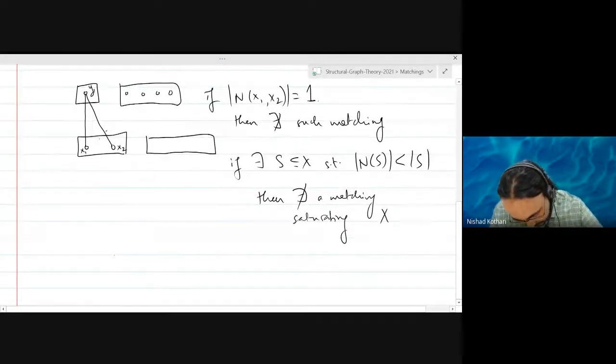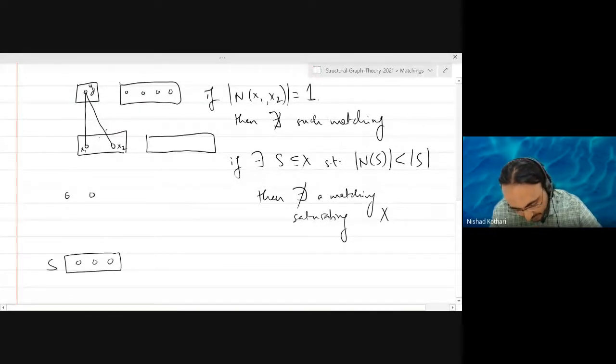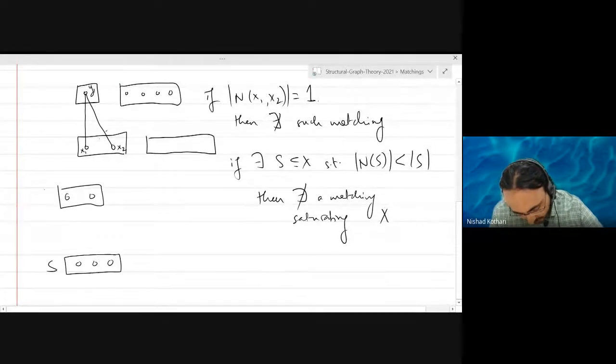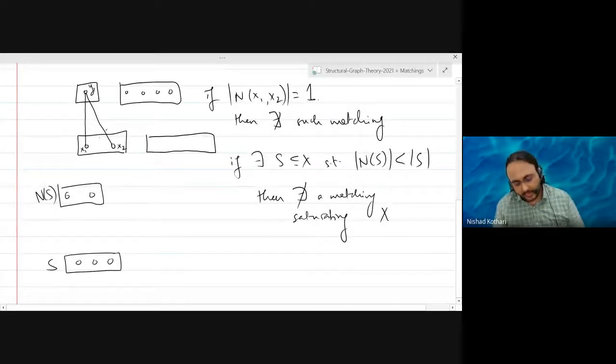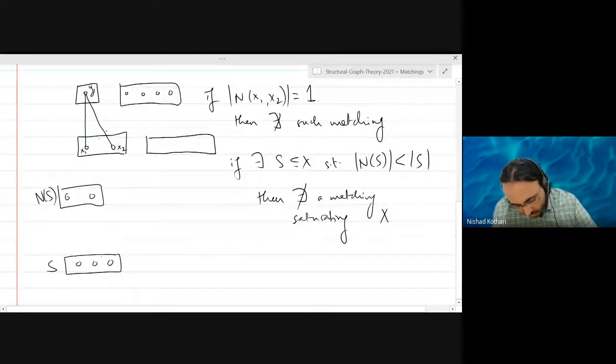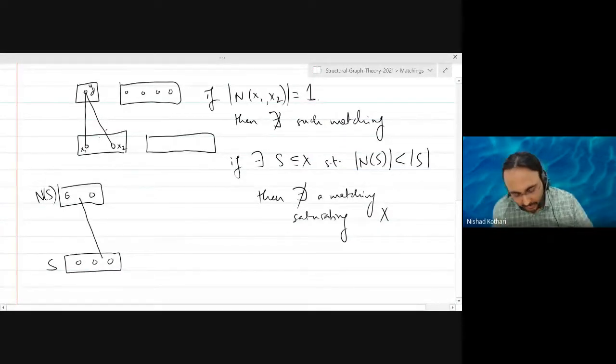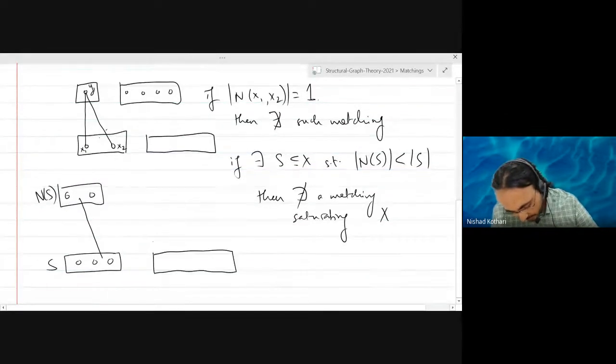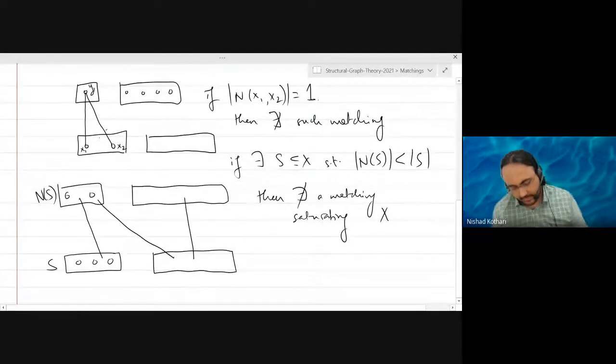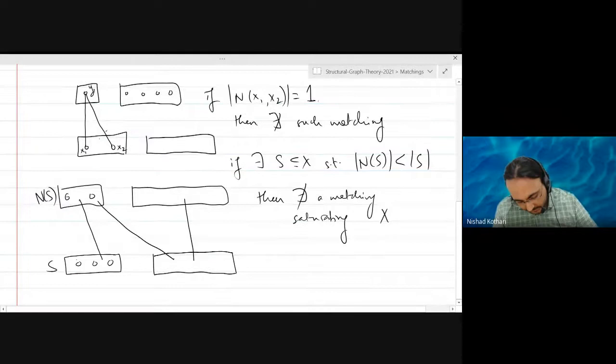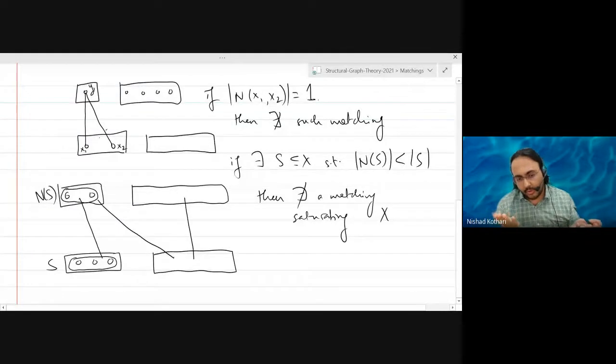If you can find a set S, let's say this has three vertices for the sake of example, and let's say the neighborhood has only two vertices. Because all the edges from S go into this neighborhood, by definition of neighborhood, the graph will look like this. You may have edges like this, and like this. But the point is that these three vertices only have two neighbors, so there is no way you can match all three of them. Is this observation clear?